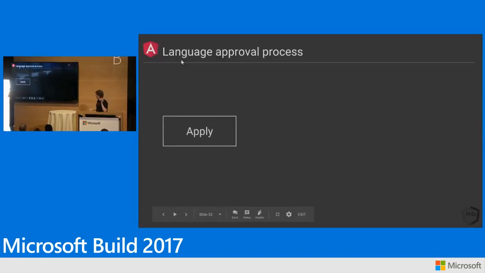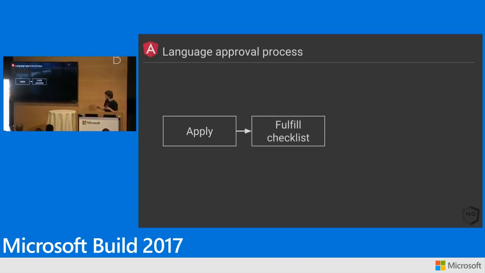So we thought this is great. We want to go ahead and get TypeScript to be an official language so that everybody at Google can use it. There's a process. It's documented. You can go read about it inside of Google, right? So you have to apply. There's a checklist of stuff you have to do. We have to make sure that we have tools that work and refactoring tools, and we can test it, and we get all the things that all those other languages I showed you have.